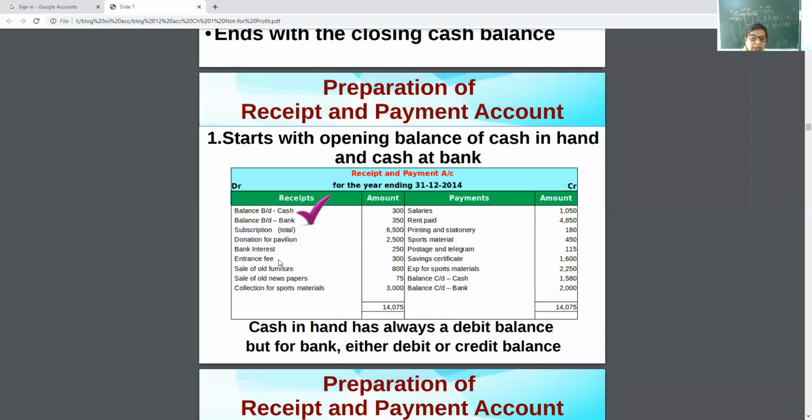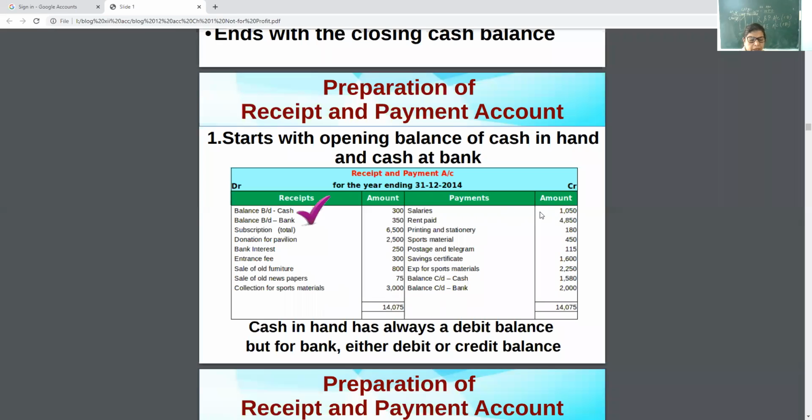They can conduct some program, so they can charge some entrance fee. Bank interest means these deposits will carry some interest. Then sale of old furniture, sale of old newspaper. In simple words, all the receipts will be on the debit side. Then collection for sports material. They can collect from members.